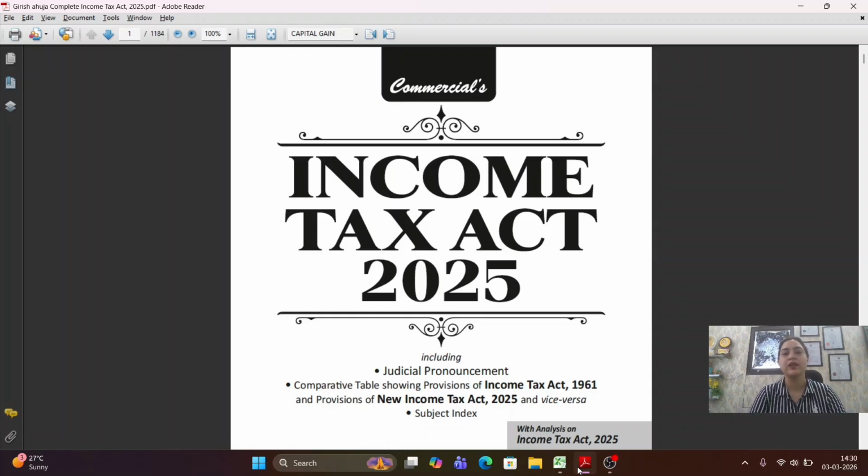And now we are on to the mission of discussing changes introduced in Income Tax Act 1961 in the form of Income Tax Act 2025, which is going to be effective from 1st April 2026. Till date, we have discussed various chapters like changes in salary, income from house property, carry forward of losses, clubbing provisions, unexplained incomes, assets, expenditure, etc., along with residential status provisions. And today we are going to discuss changes in capital gain.